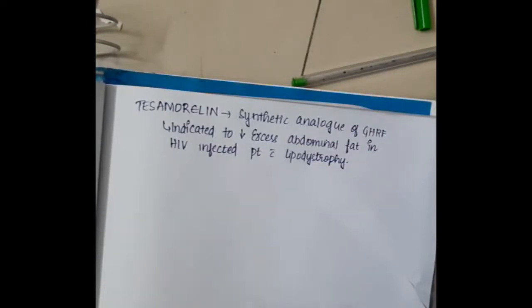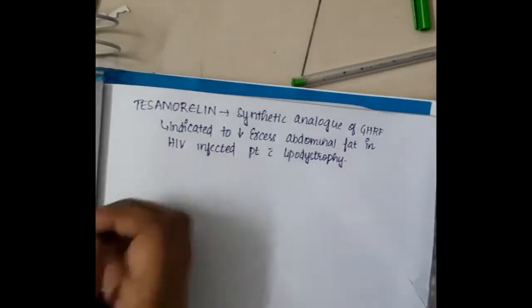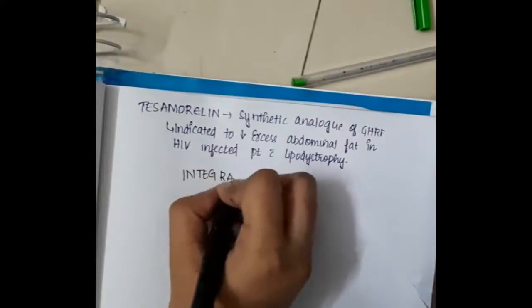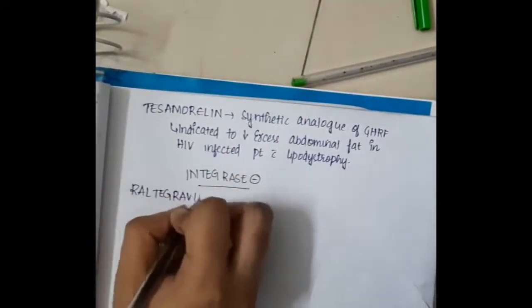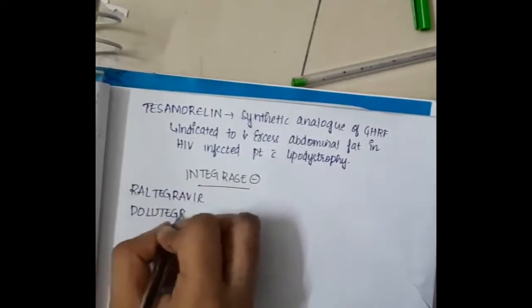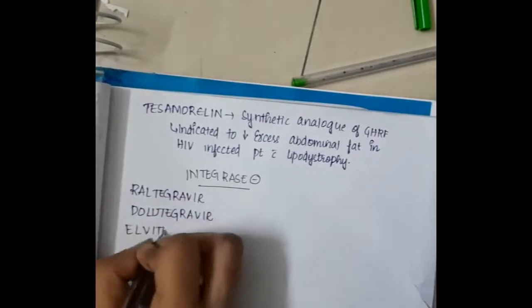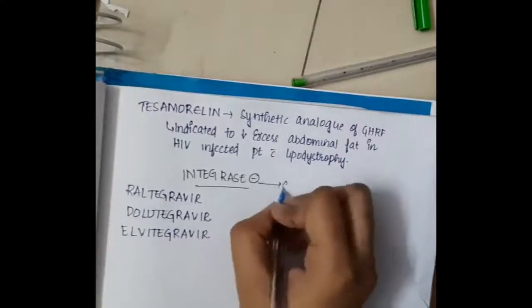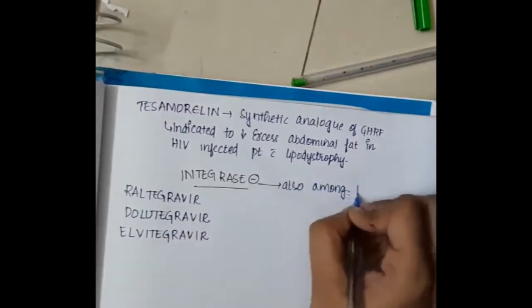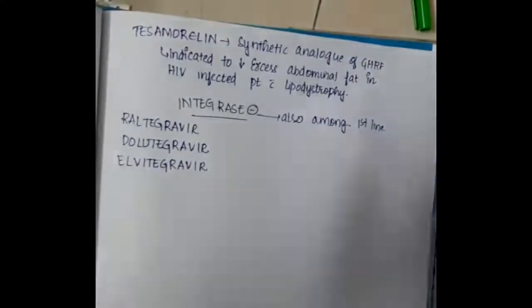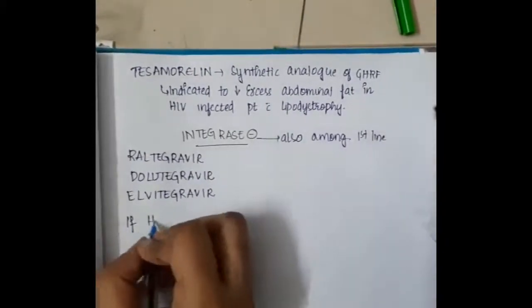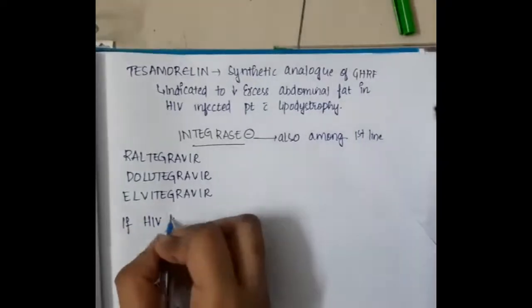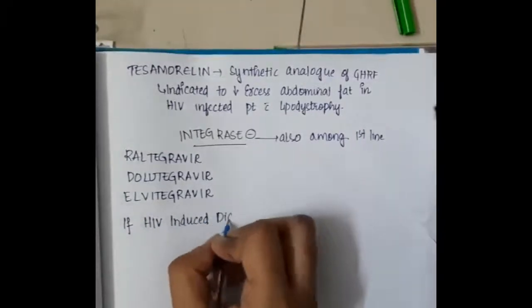The next important drugs in HIV therapy are the integrase inhibitors. Integrase inhibitors include raltegravir, dolutegravir and elvitegravir. These integrase inhibitors are also among the first line.